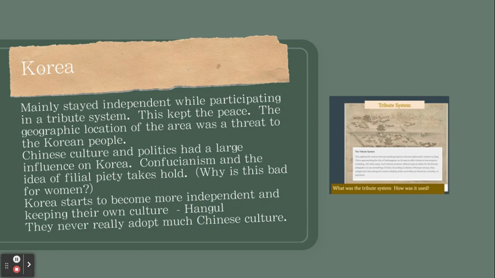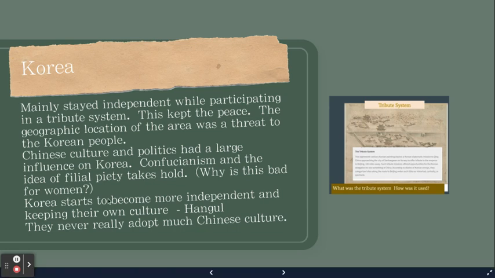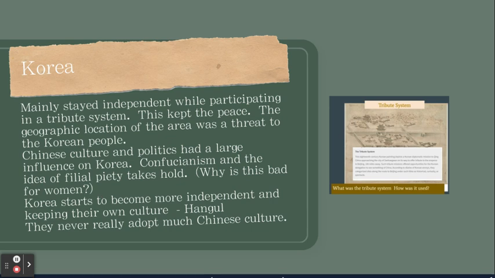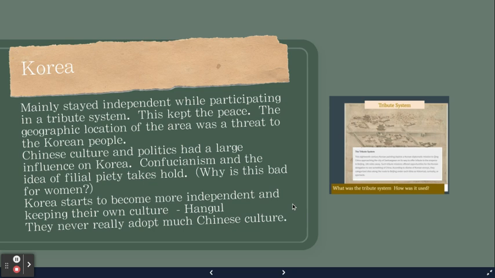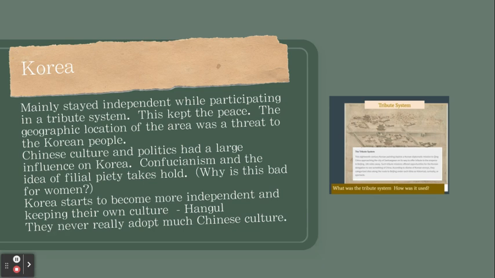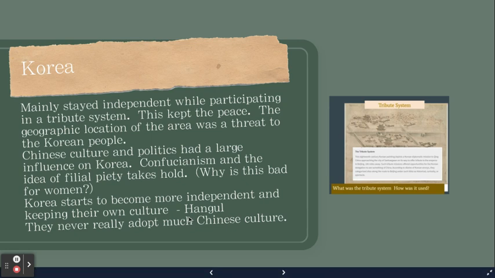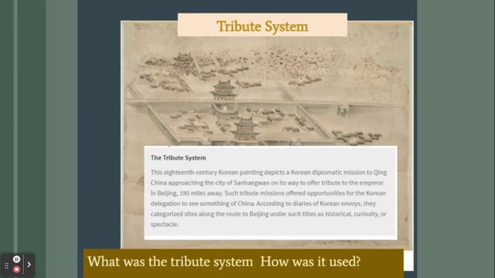Now, remember that Confucianism was women obey son, uncle, father, but everybody obeys the government, okay? Filial piety is that reverence for your ancestors. So why is this all going to be bad for women? Women don't have a say in anything, and we have to answer to everyone. Korea is going to start to become more independent and actually have their own culture. They try to keep as much of their own culture as possible. They actually create their own alphabet called Hangul. They're not going to really adopt a lot of Chinese culture, unlike some other areas.